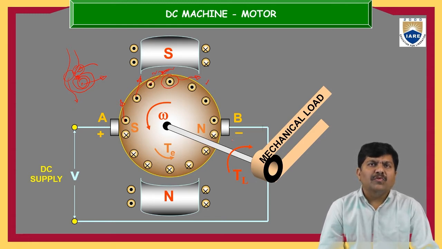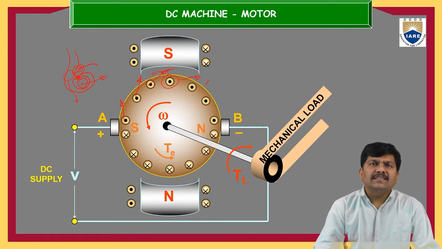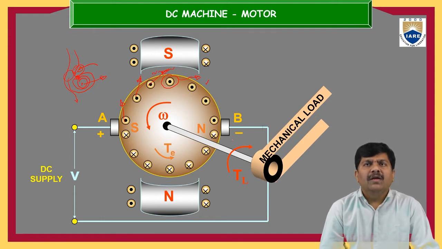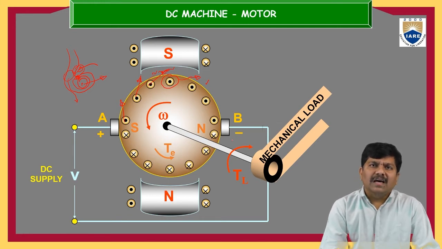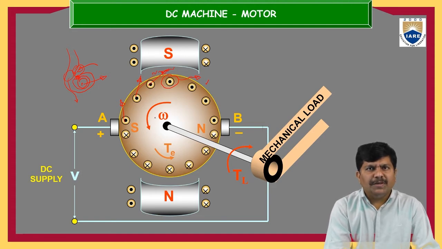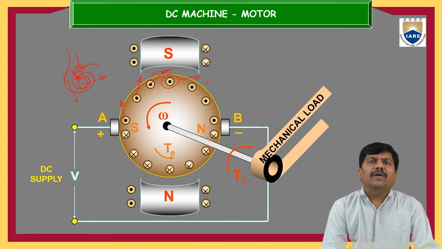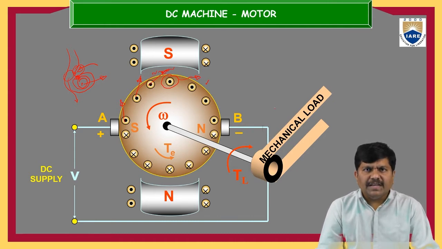Because of these repulsive forces, every armature conductor placed on the armature core will experience a repulsive force. That force acts in the same direction. That is very, very important. All the forces are acting in the same direction. So finally, this armature, the rotating part, which is rotating in nature, now starts rotating in a particular direction because of the forces experienced by all the conductors. So that's what is happening.